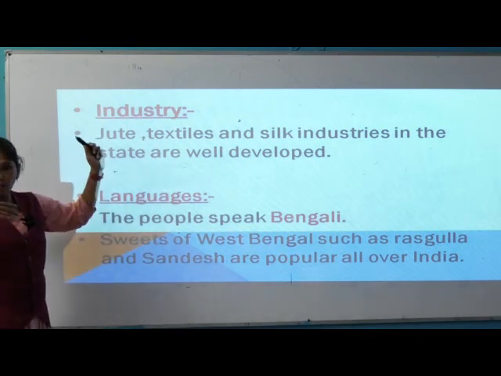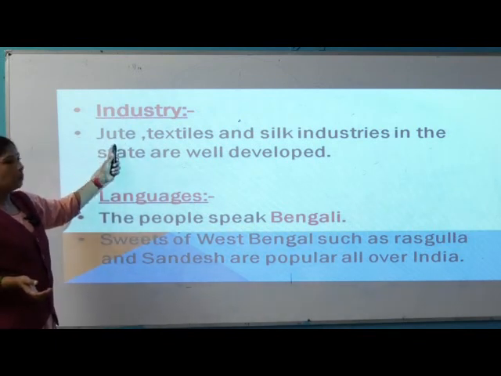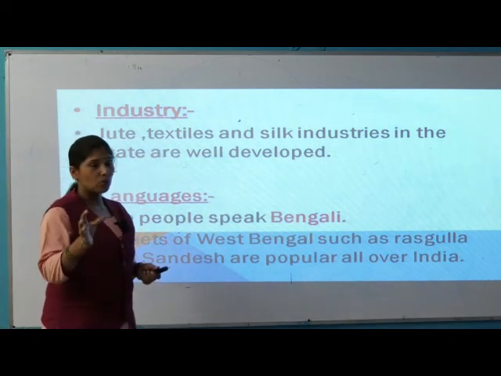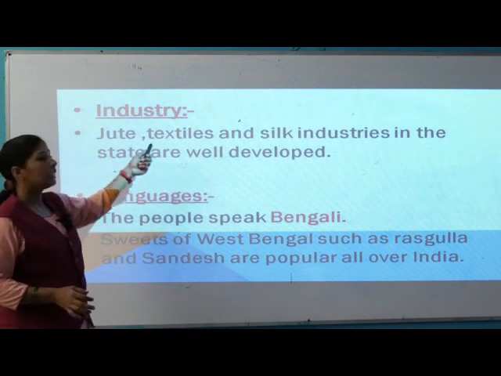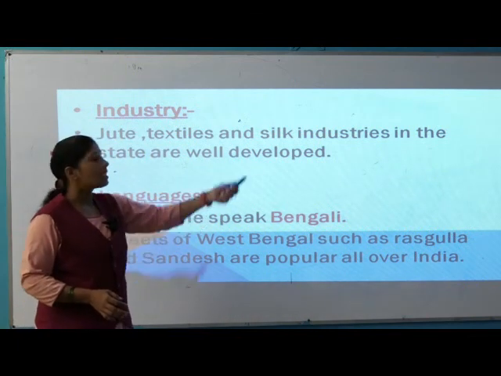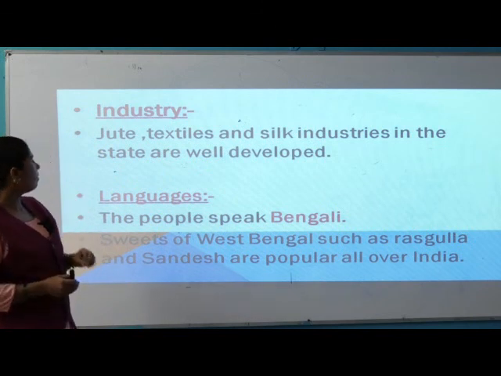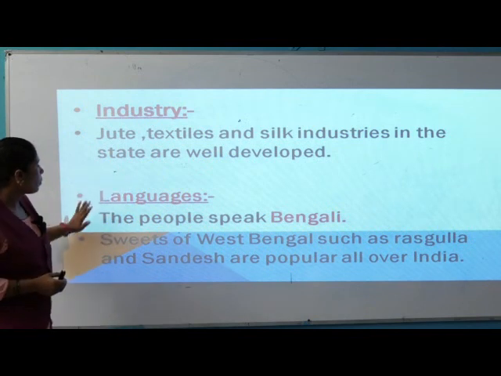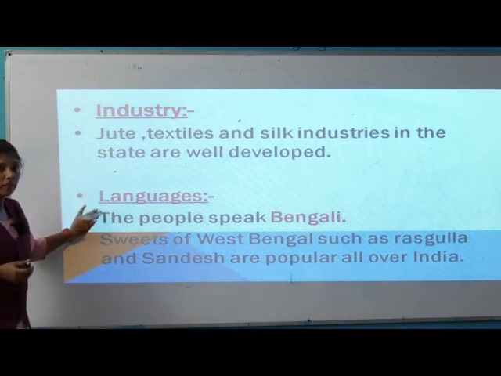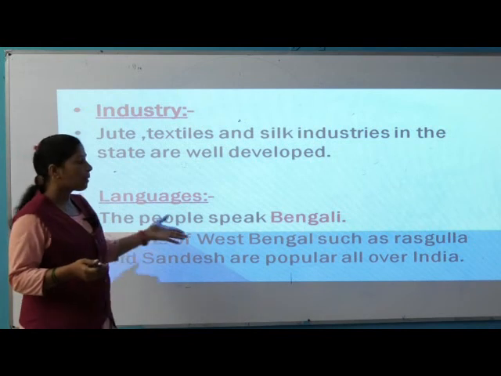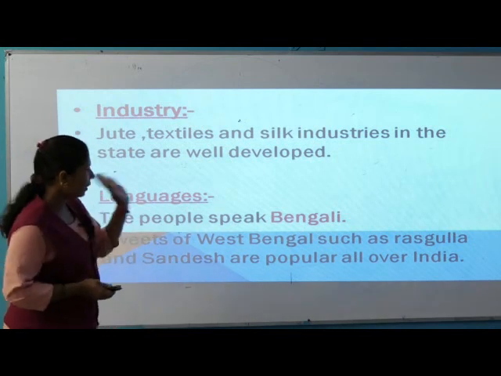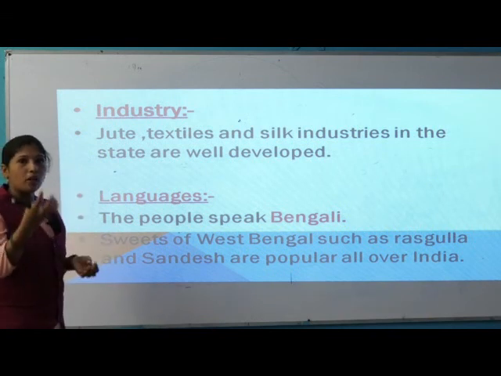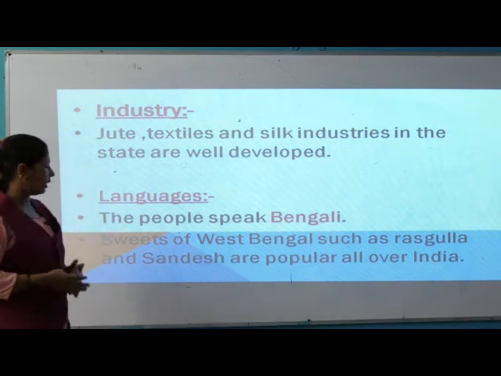Now industry, first we will go for industry: jute, textiles and silk industries in the state are well developed here. Now what language do they speak? Bengali. Yes, West Bengal people speak Bengali only.